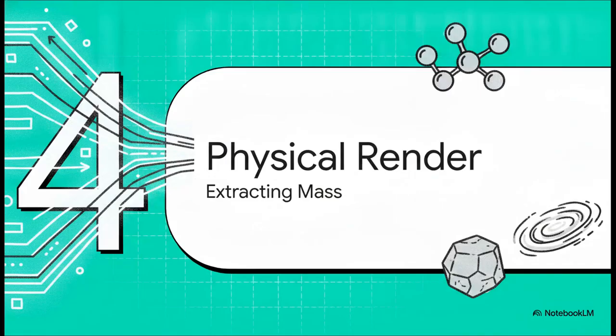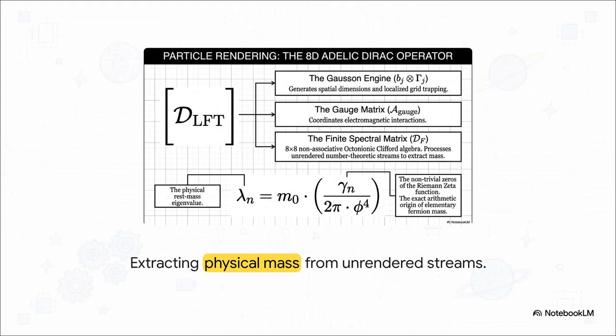All right, section 4, rendering the physical world. Now we reach what I think is the most fascinating part, how all this abstract mathematical data actually gets rendered into the physical mass that you can touch and feel. Look down at the physical rest mass eigenvalue equation right there. Lambda subscript n equals m0 multiplied by gamma subscript n over 2 pi phi to the fourth. The 8-dimensional finite spectral matrix is processing unrendered number-theoretic streams to literally extract mass from mathematical zeros.